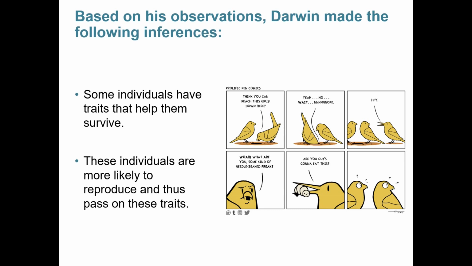An example of this is shown in this comic over here by Prolific Pen Comics. Two birds are sitting thinking about how they're going to get access to a grub down at the bottom. One of the birds tries, but he can't reach, and another bird shows up with a different sized beak. They make fun of him for it because he looks different from them, but it's easy for him to get the food, and they're surprised. This bird is going to have an advantage. He's got to eat the grub, so he's going to be healthier and have more energy to expend on finding a mate.